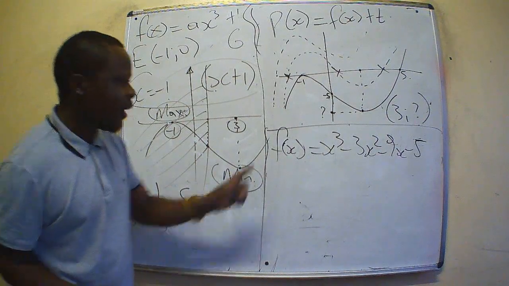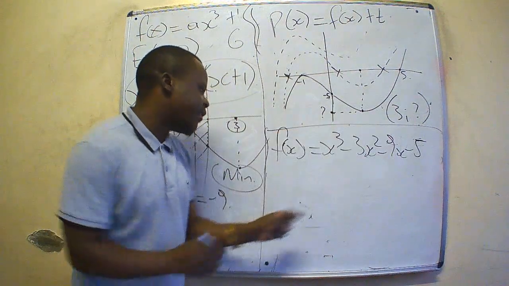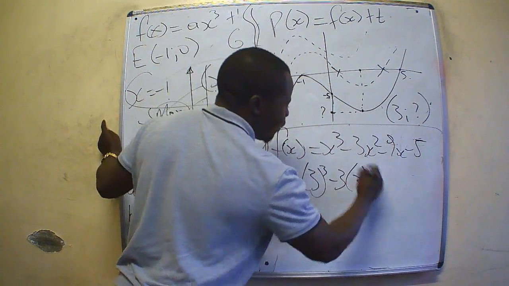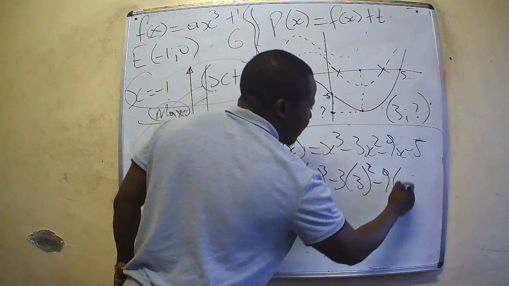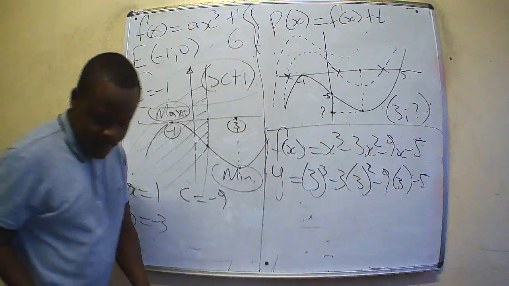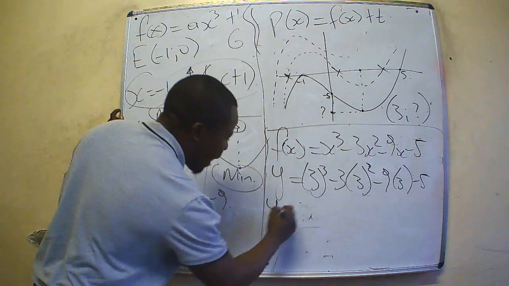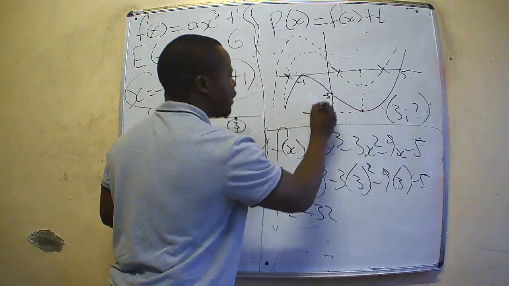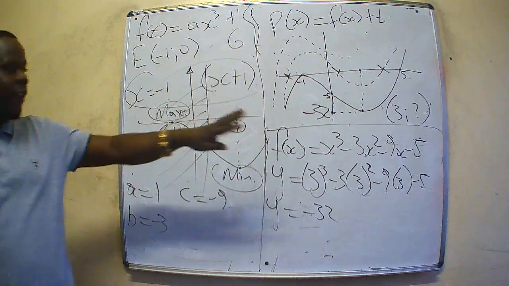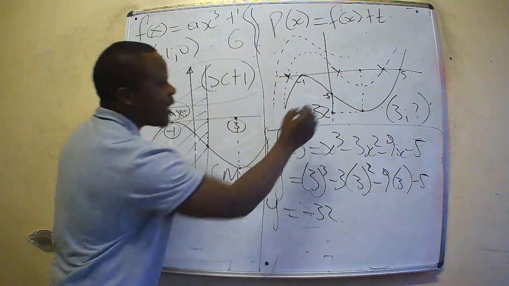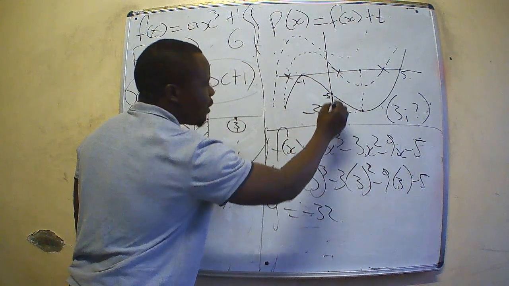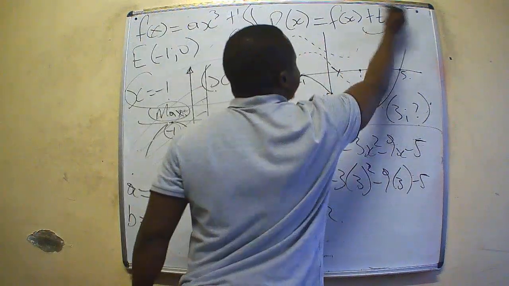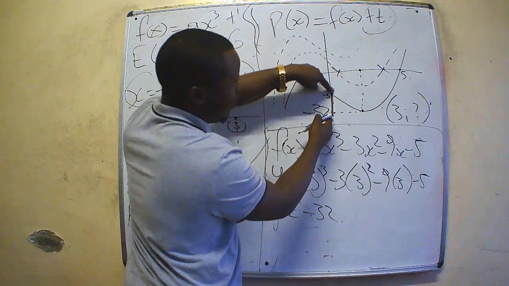Because we have our x being equal to 3, we need the y value. Y is equal to 3 exponent 3 minus 3, 3 exponent 2 minus 9, 3 minus 5. If we simplify this, we are going to get y being equal to negative 32. So on our graph, since this is negative 32, that means this is the range. This is the range that this t must not go beyond for us to have that situation.